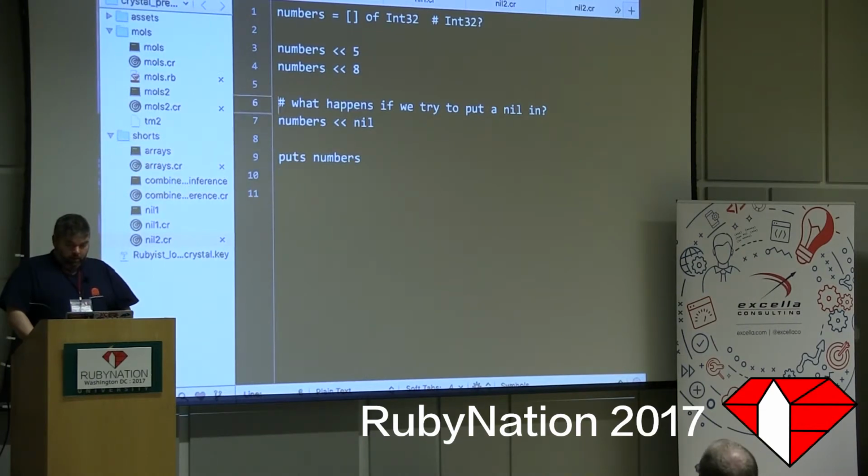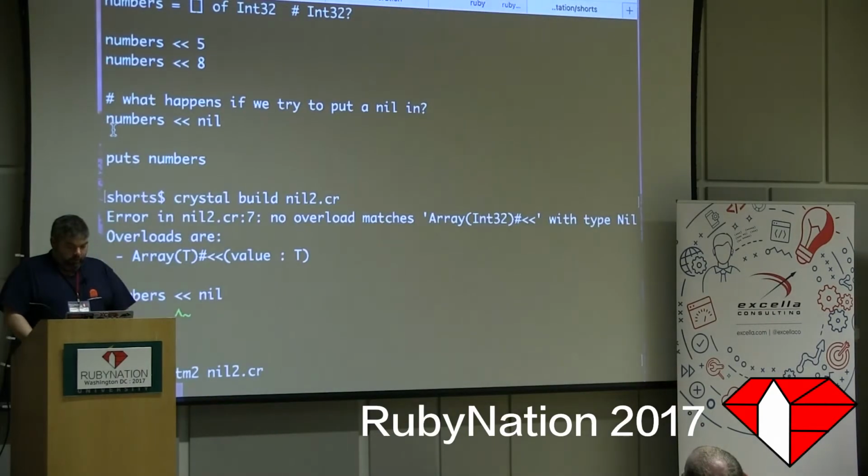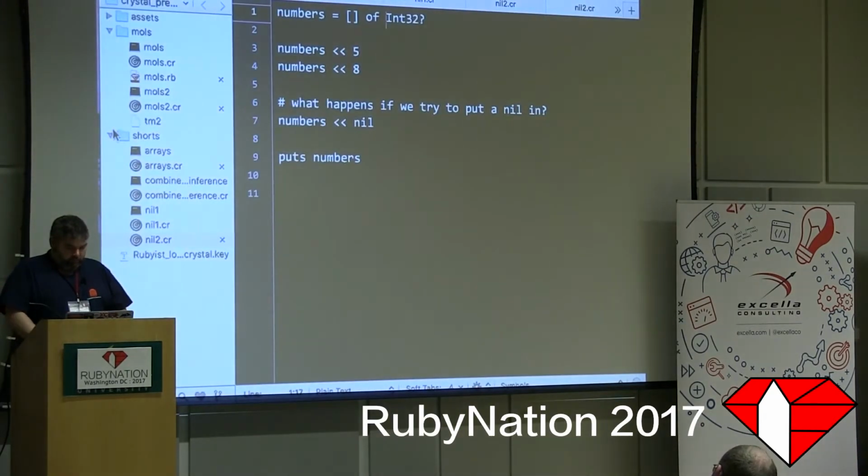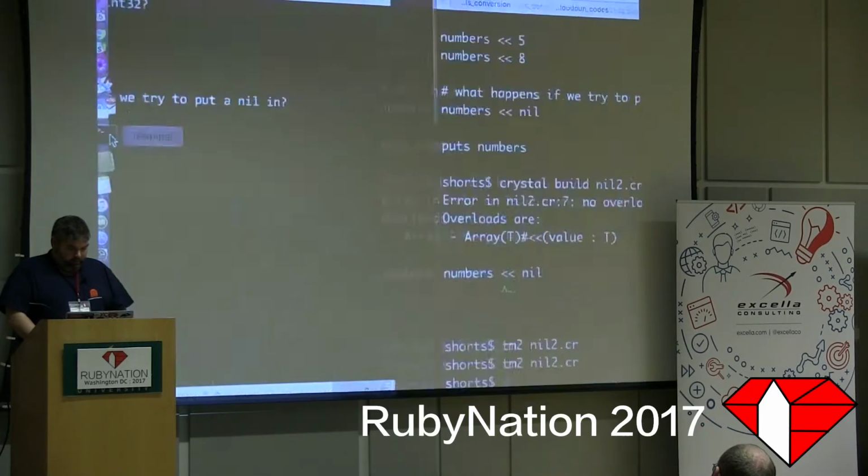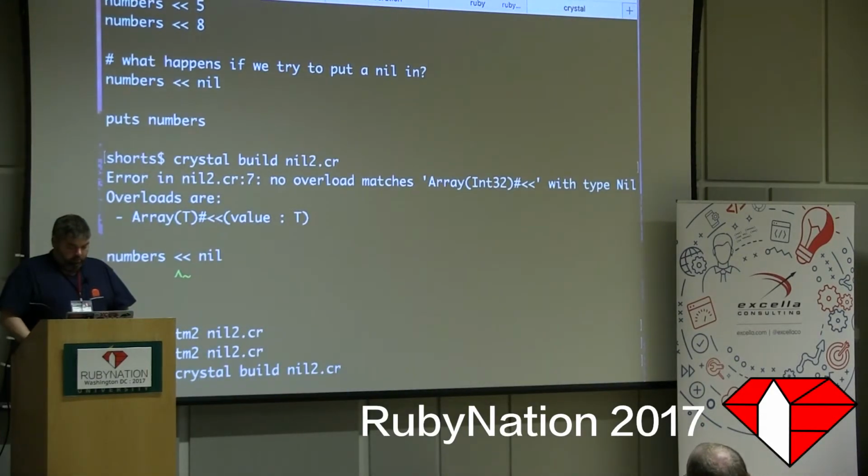Because I know what I'm doing. I want a nil to be able to be in there. So we're not of int32 anymore. We're int32 question mark. And now I've turned off basically type safety here. I'm saying, no, I'm going to allow that to be nil. We build it, and that seems to work just fine.